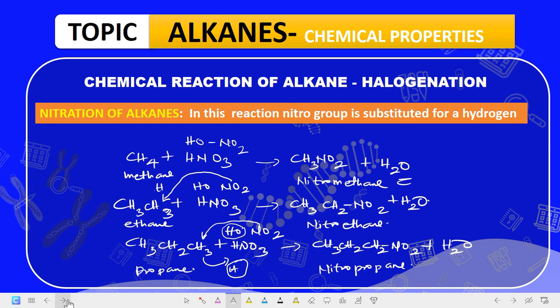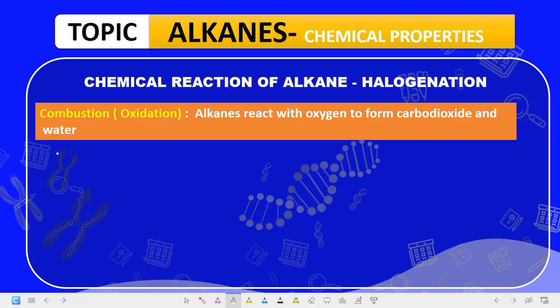Okay, now the next one is combustion. This is where I really want you to put more attention. In the combustion reaction, alkanes react with oxygen to form carbon dioxide and water as the main products. The difference between them is the number of moles of carbon dioxide or the number of moles of water that will be formed.